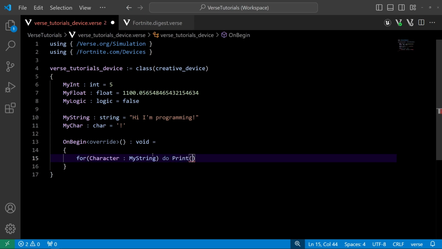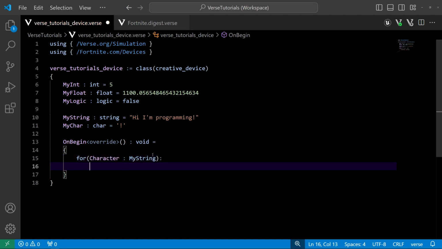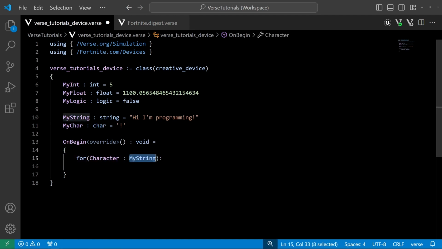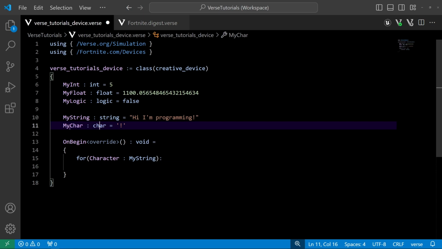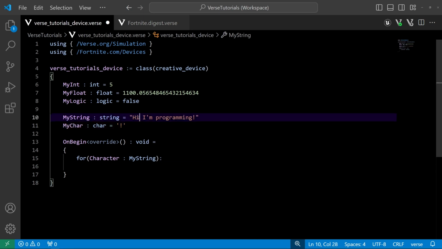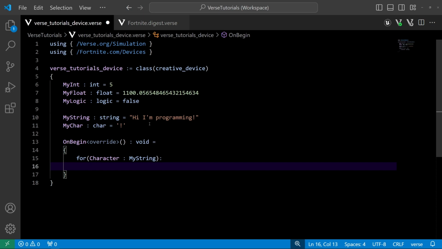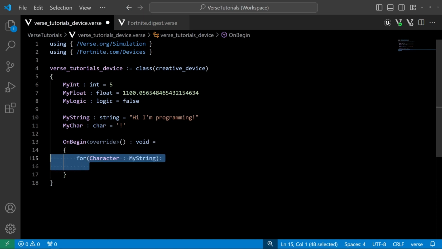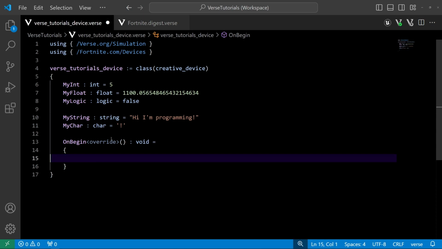Actually, I cannot print because I believe print requires a string and not a char. But I could potentially do something with my character. So character here, if I'm looping through a string, which again is an array of chars, I will be able to extract each letter or each character individually. And you might want to do some work with that later, you know, for string comparisons or whatnot. There's a couple different ways to use that. For the most part, you probably won't be using char in isolation.